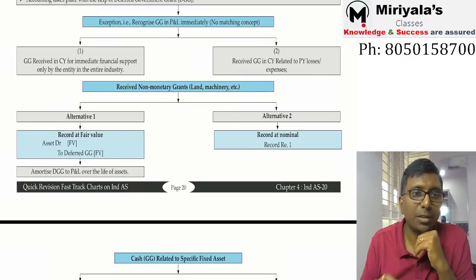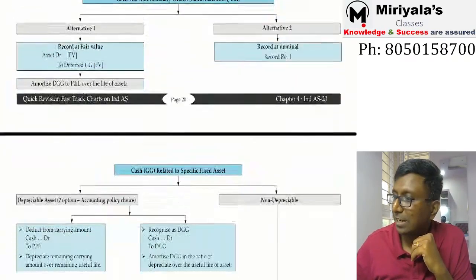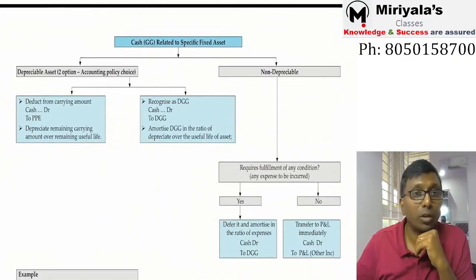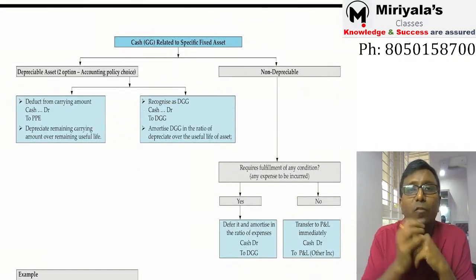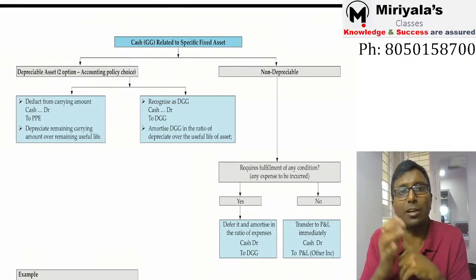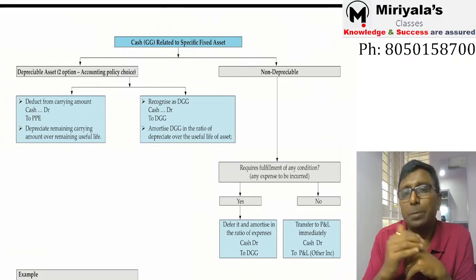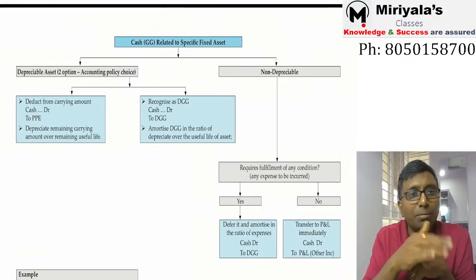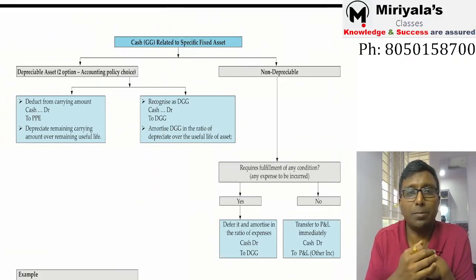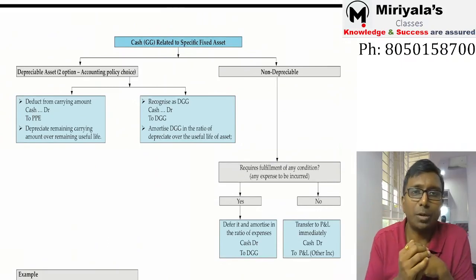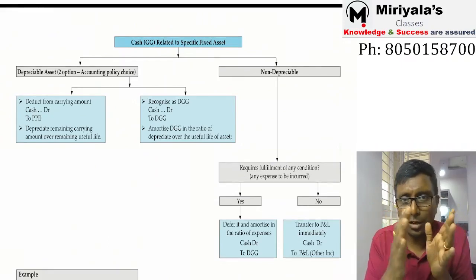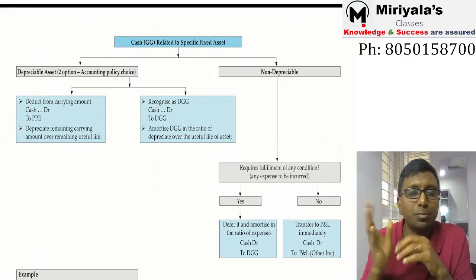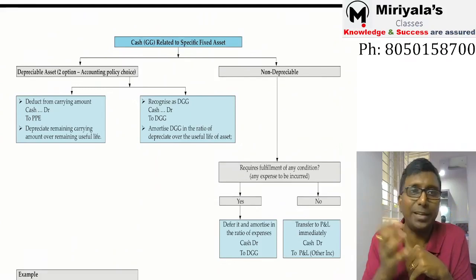So this is the matter. Suppose a government grant is related to, suppose you have received cash, sir. When you have got cash, for what purpose is the cash received? Sir, when it is directly related to a fixed asset. That means PPE, property, plant and equipment. It may be depreciable property, plant and equipment, or non-depreciable property, plant and equipment. Whatever I am explaining is exactly as per the accounting standard. There is no new point as such.